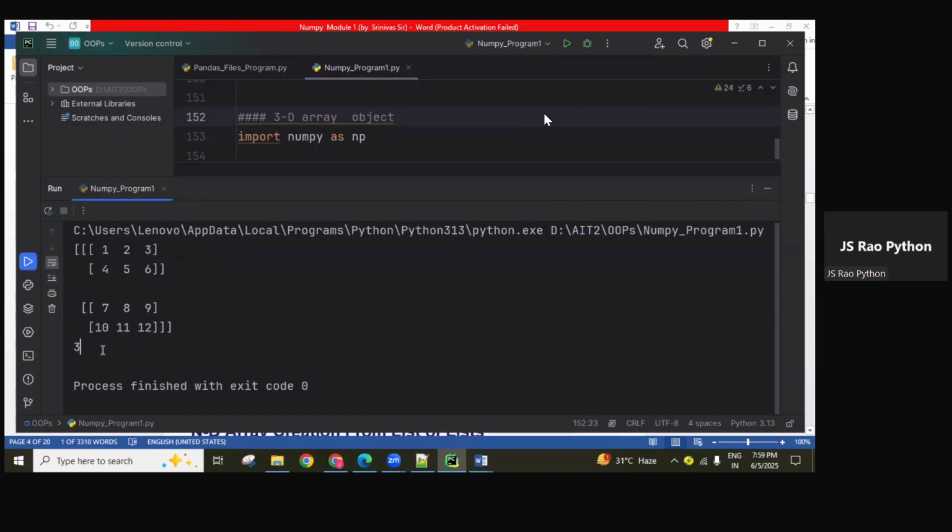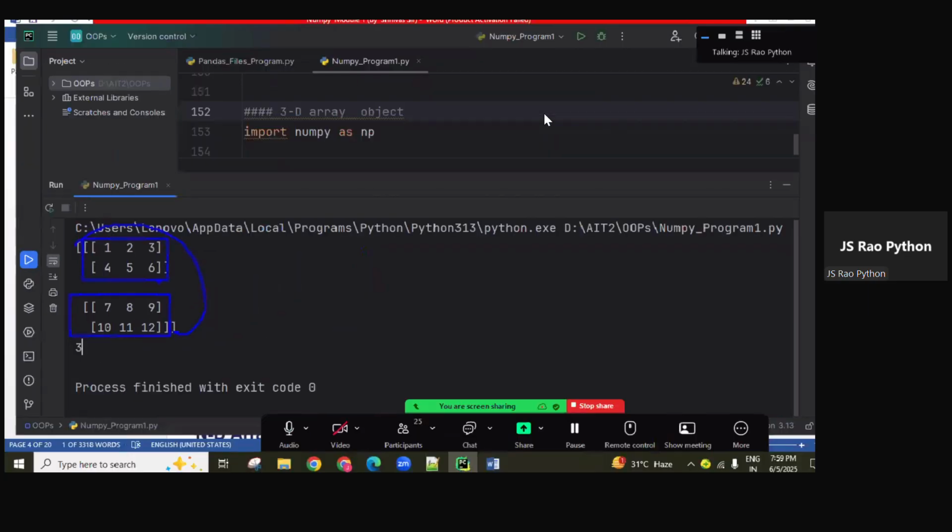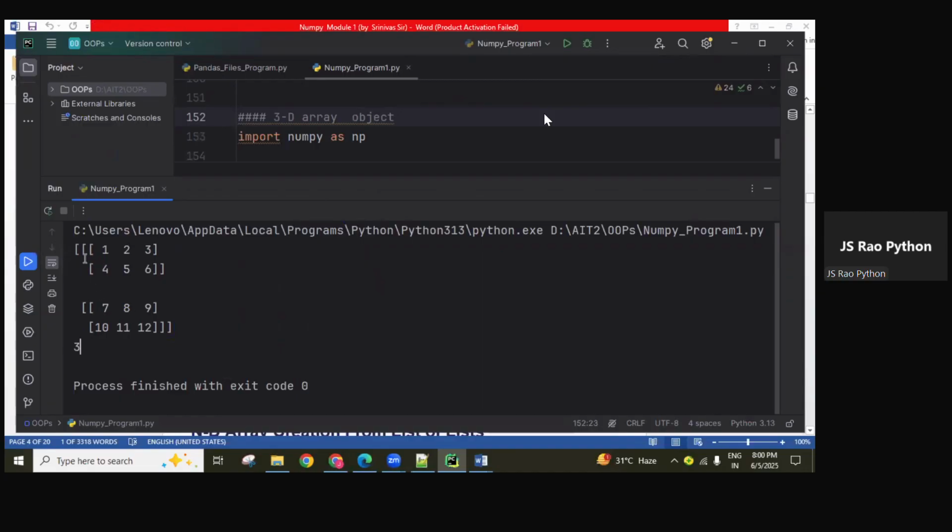Here three square brackets are there, that is the three dimension. From here to here is one array object containing two slices, slice 1 and slice 2. In each slice, two rows there. In every row, three columns there. These are the columns. Understanding? In three-dimensional, these three inputs are there, guys. The first one represents the slices, meaning parts. The second one represents rows, and the third one represents columns.